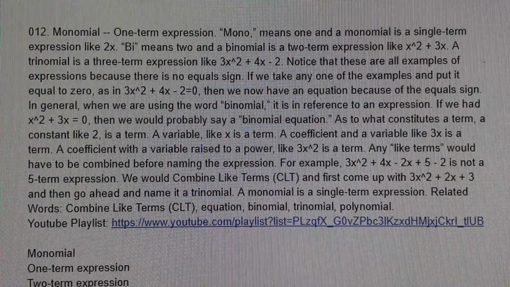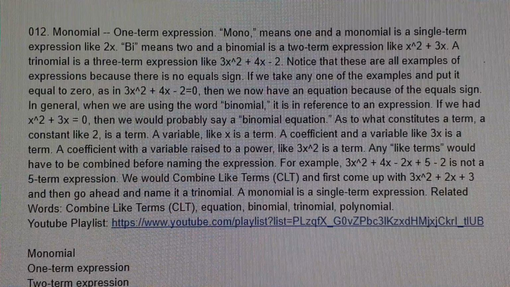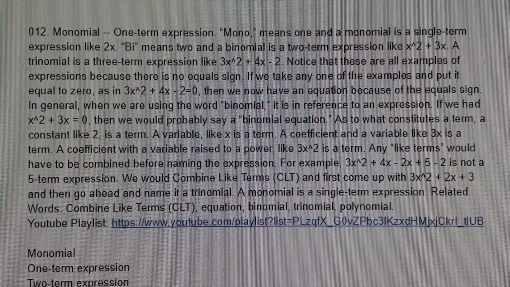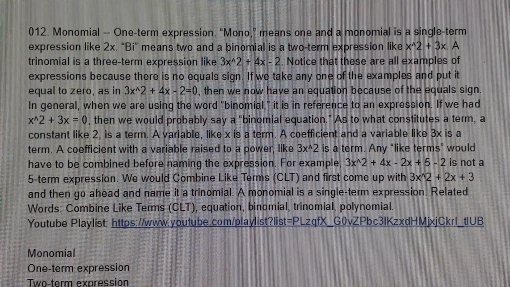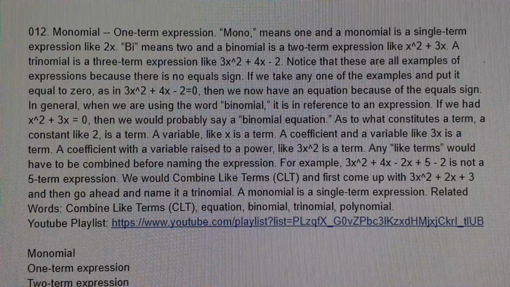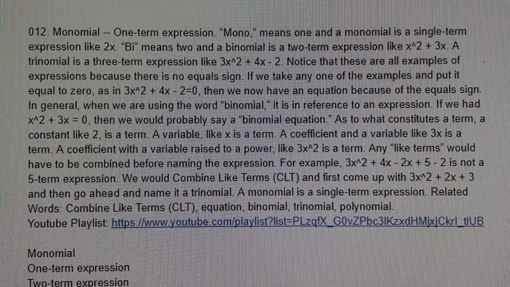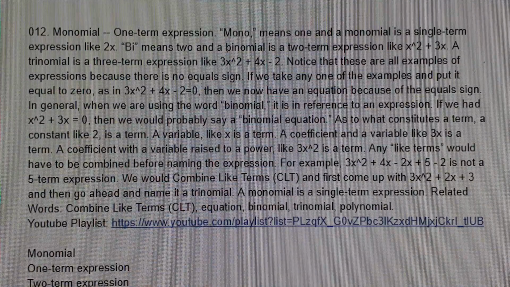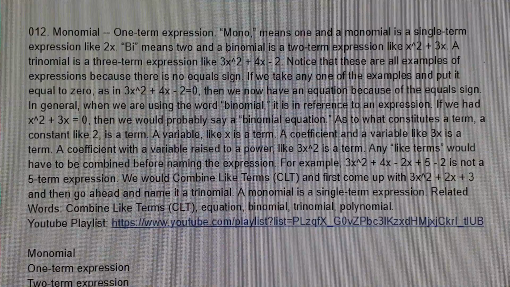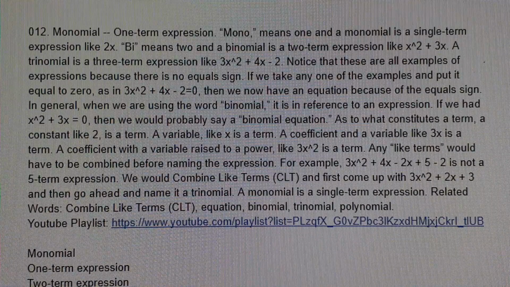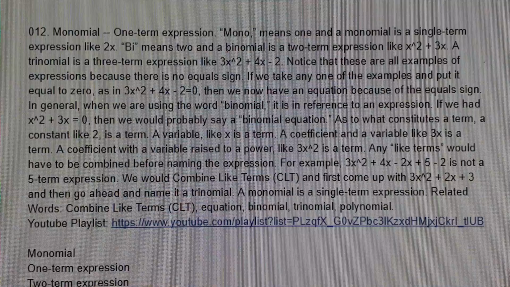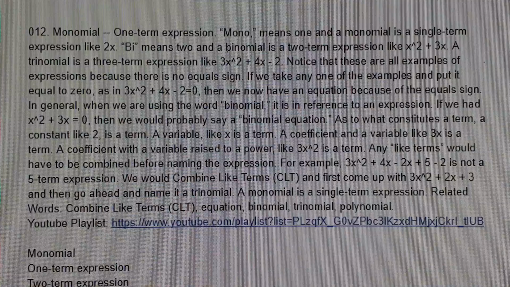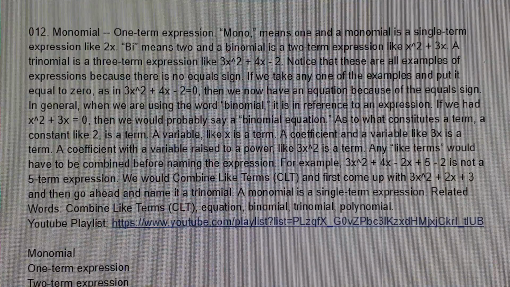Monomial. One-term expression. "Mono" means one, and a monomial is a single-term expression, like 2x. "Bi" means two, and a binomial is a two-term expression, like x squared plus 3x. A trinomial is a three-term expression, like 3x squared plus 4x minus 2. Notice that these are all examples of expressions because there is no equals sign.